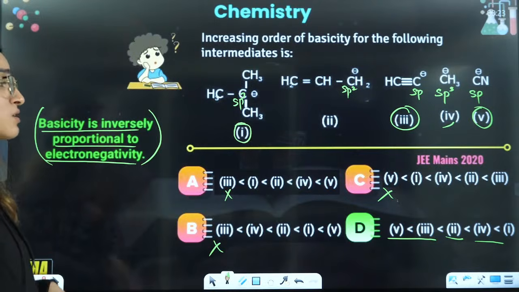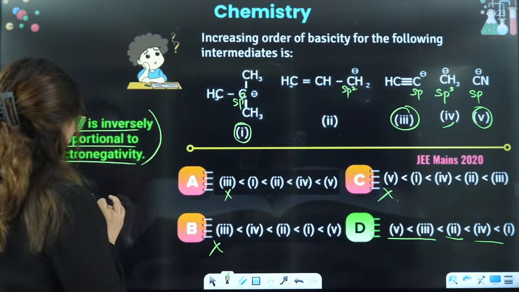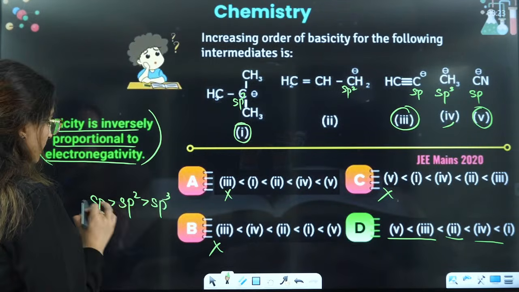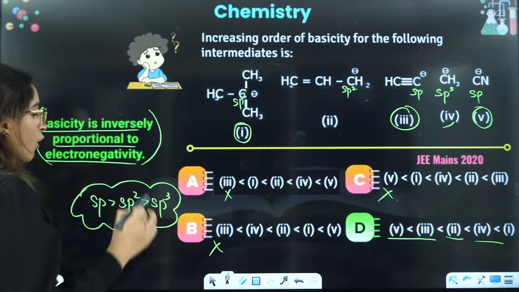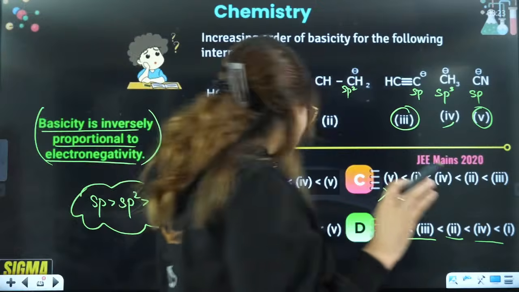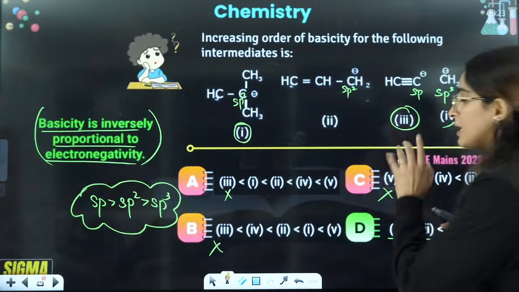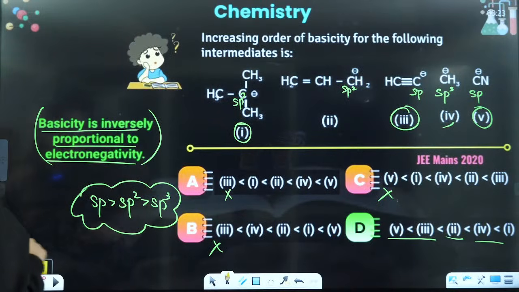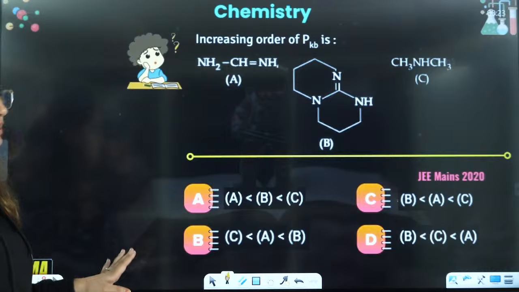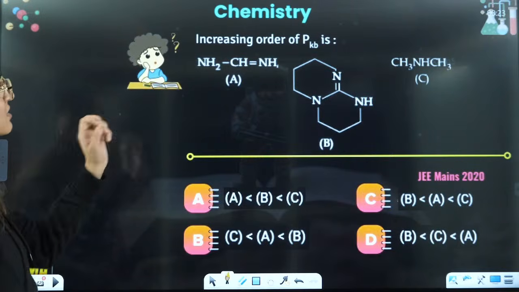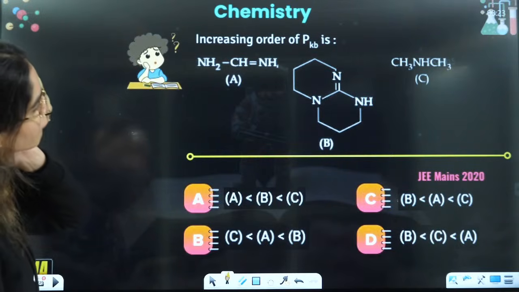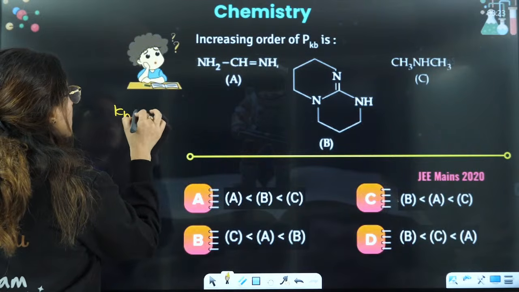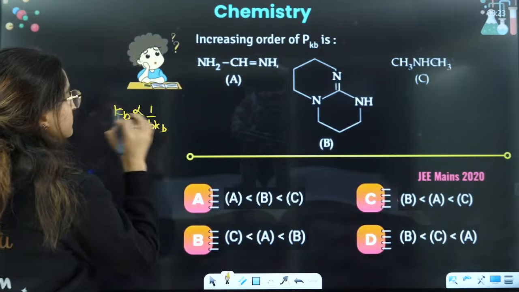And that's how you have your answer. Okay, so it is based on sp being more electronegative than sp2, then sp3, and based on electronegativity you will tell, because basicity is inversely proportional to electron withdrawing, it is inversely proportional to the electronegativity, and that's how you will tell this. Next is increasing order of pKb. So basicity, we know that Kb is inversely proportional to pKb.